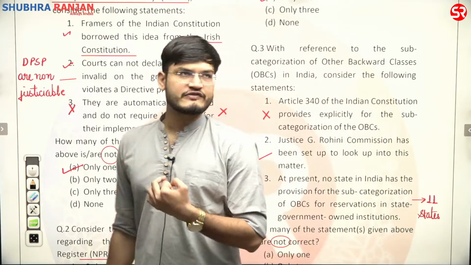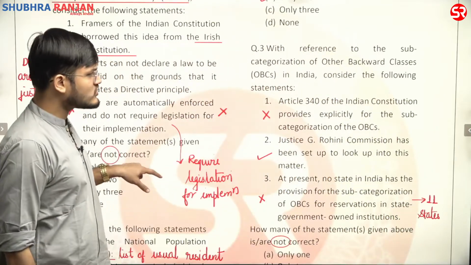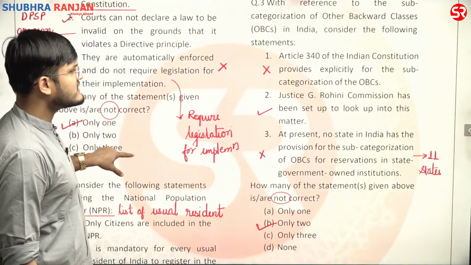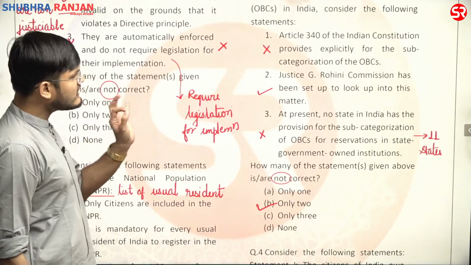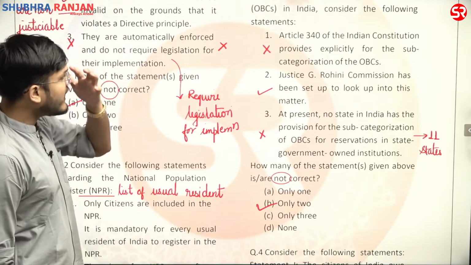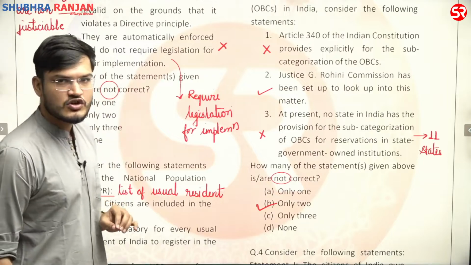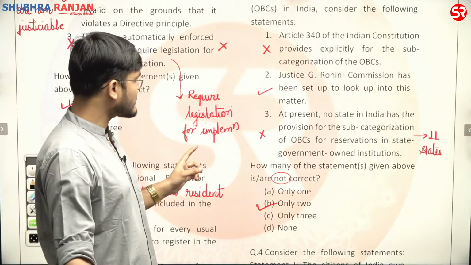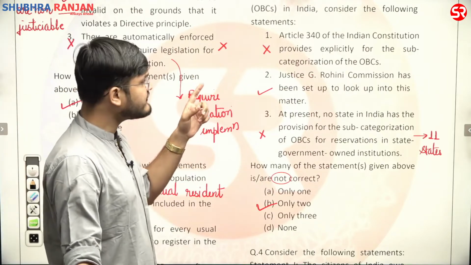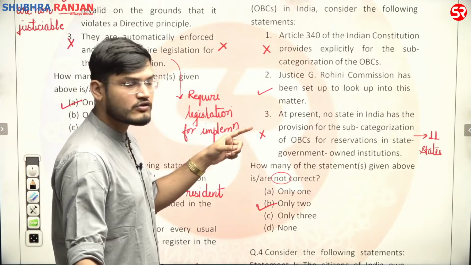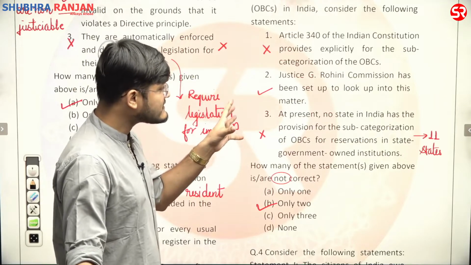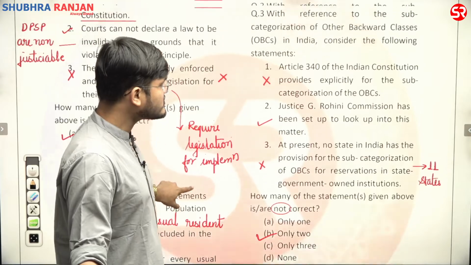With reference to subcategorization of OBC in India, consider the following statements. Article 340 of Indian Constitution provides explicitly for the subcategorization of OBC.